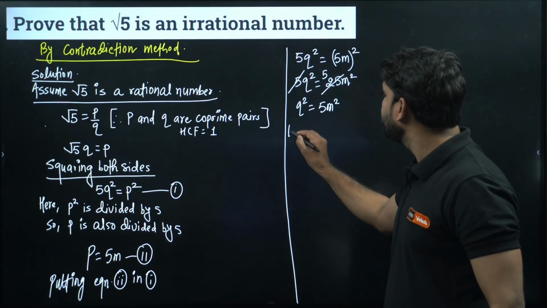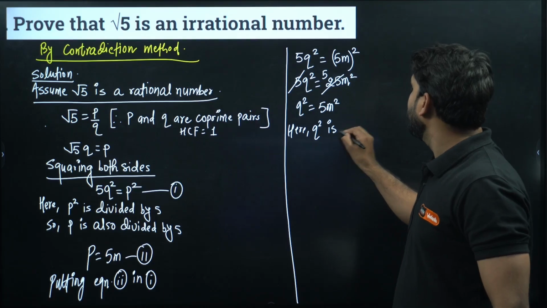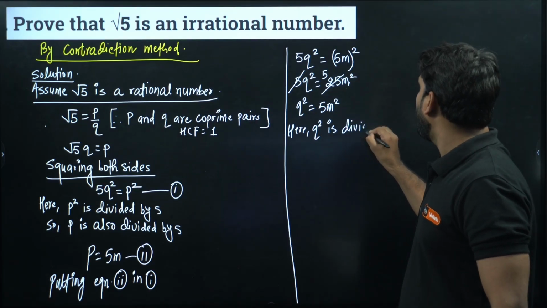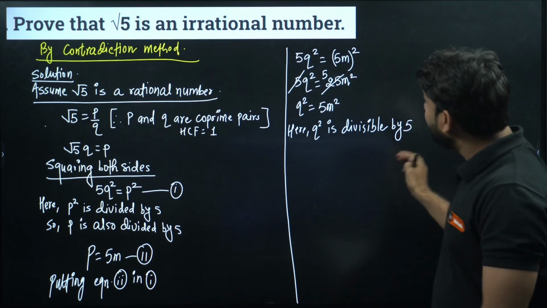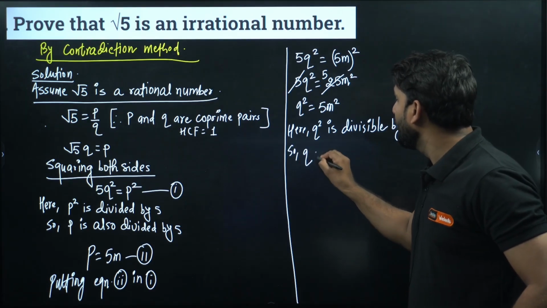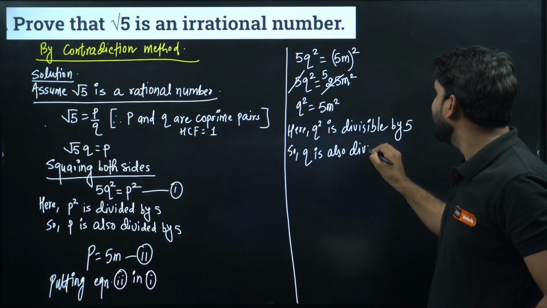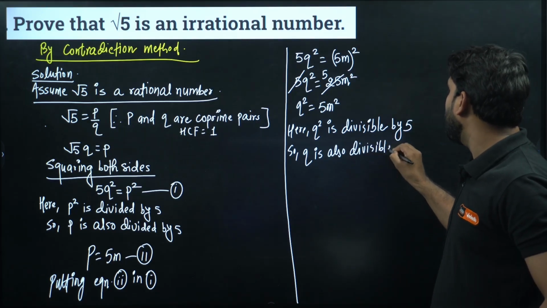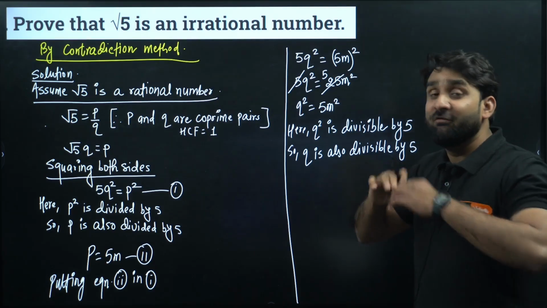So here q square is divisible by 5, and if q square is divisible by 5, it implies that q is also divisible by 5.